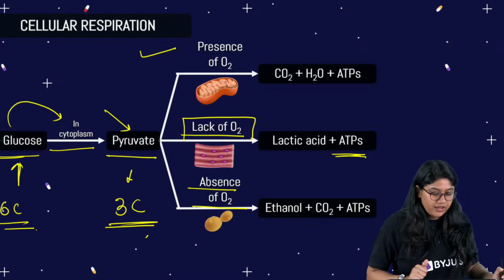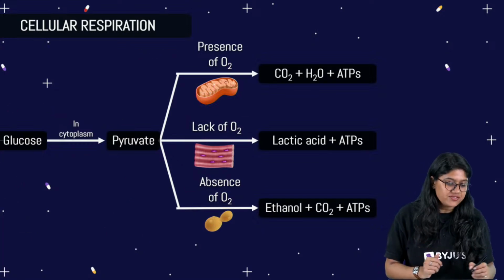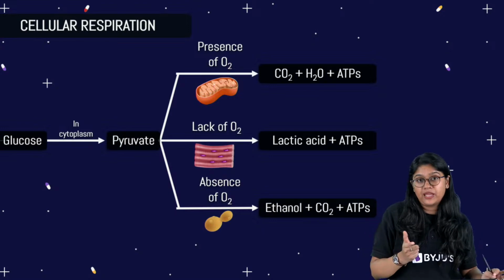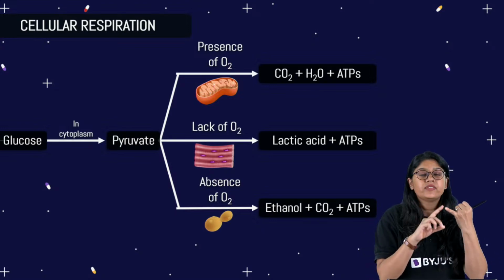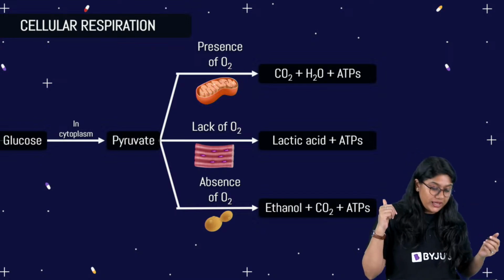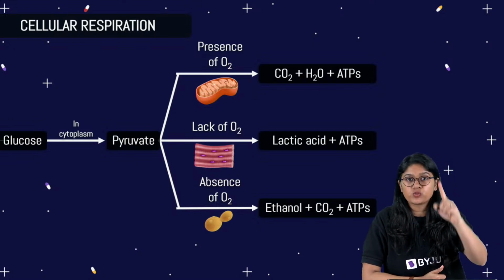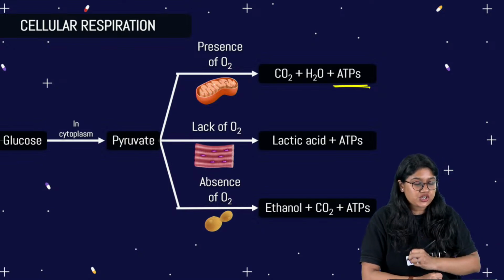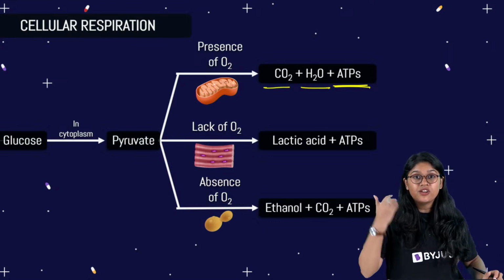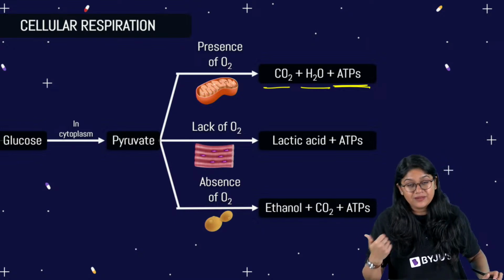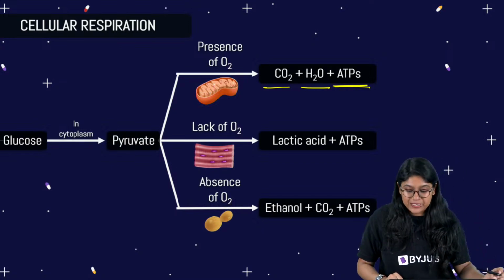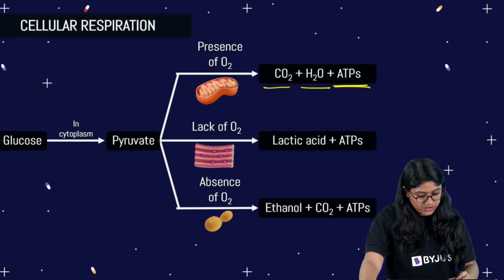Okay. So everyone, in today's class, we have studied cellular respiration. We have covered how cellular respiration is happening. We have a clear understanding of aerobic respiration and anaerobic respiration, right? So in the presence of oxygen, we will see the highest amount of ATP production, CO2 and H2O. In lack of oxygen, we will see the formation of lactic acid and ATP. And in absence of oxygen, in fermentation, we will see the formation of ethanol, CO2 and ATP. So this is super important.